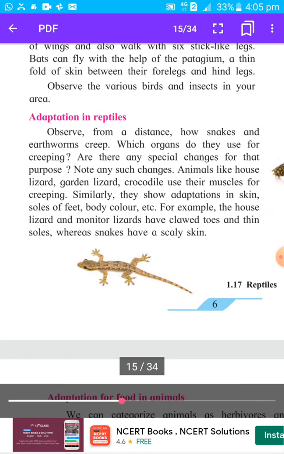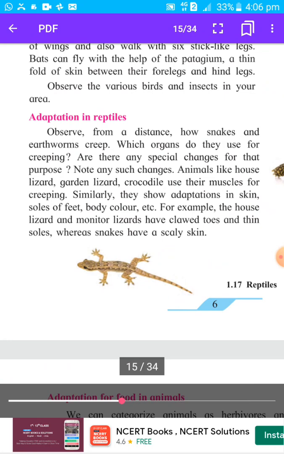So what are the adaptations in reptiles? First one, their body color is like their surrounding, so they can protect themselves from their predator. For example, you might have seen green color snakes are there. So as they live in the green grass, their predator cannot identify them due to green color. Okay, then color of lizard also is like its surrounding, due to which their predator cannot identify. So body color is the first adaptation.